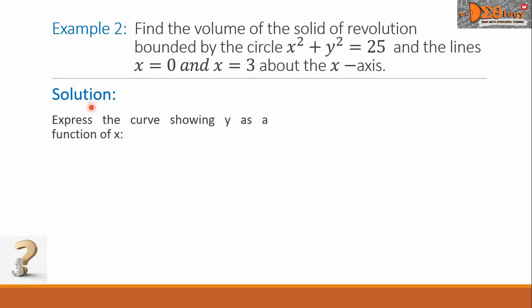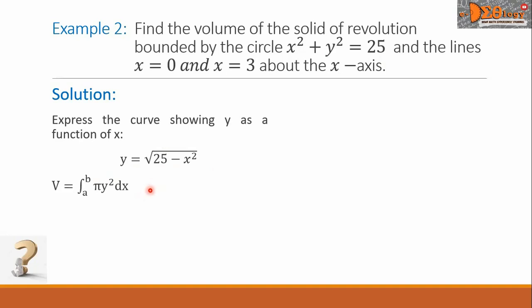First, let us express the curve showing y as a function of x. Here is the equation of the curve. So we have now y equals the square root of the quantity 25 minus x squared. Now let us solve for the volume. We write the equation here.